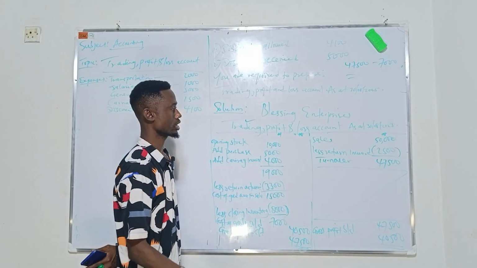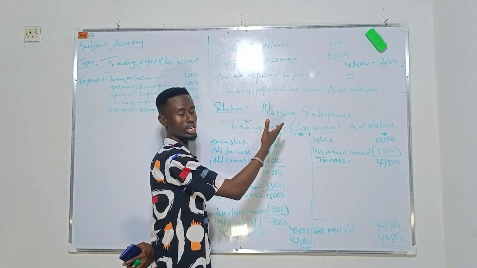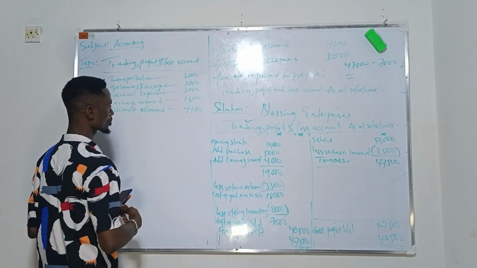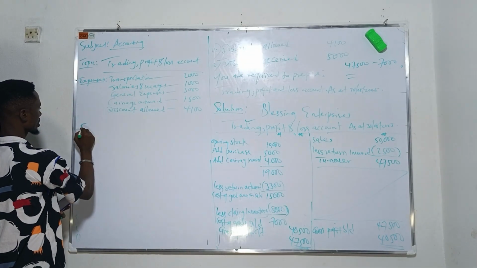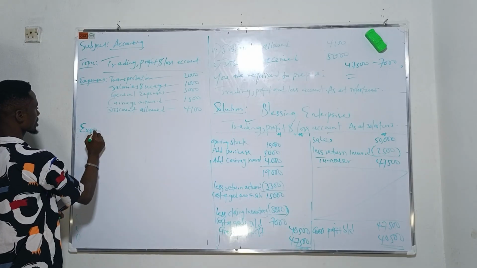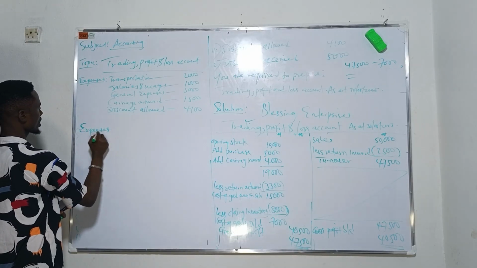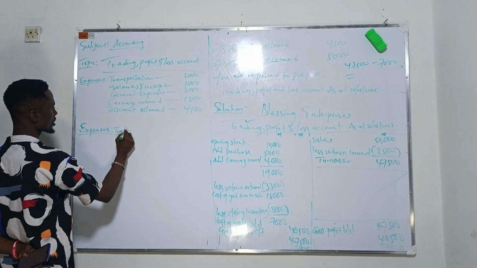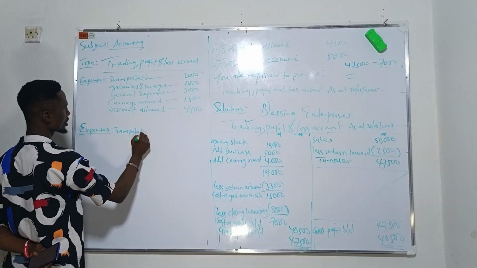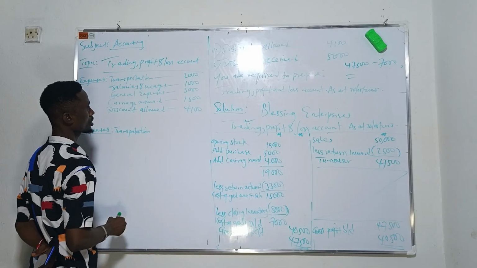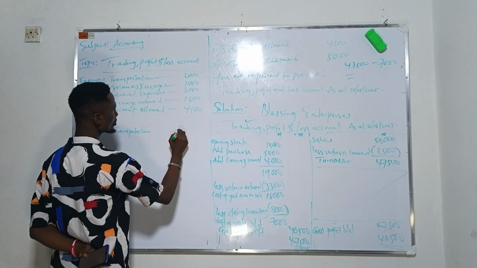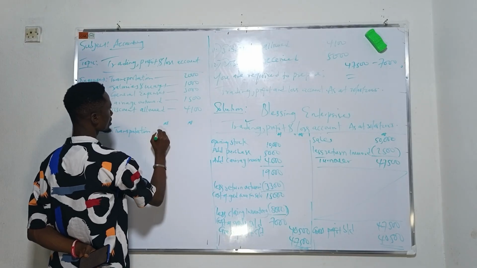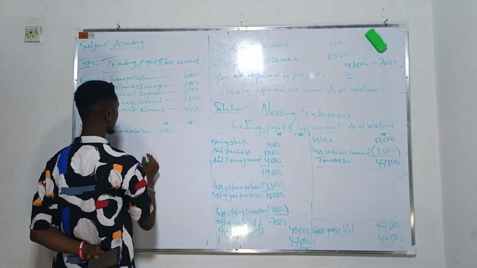All right, so we want to get our net profit or net loss. We'll come here and calculate from where we stopped. We have expenses. The expenses we have are transportation, giving us 2,000 naira.